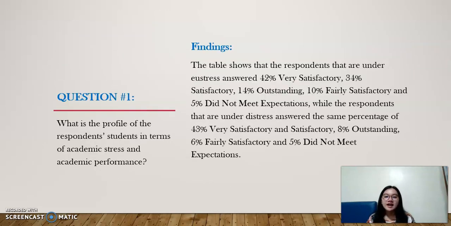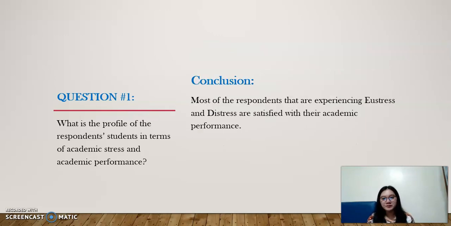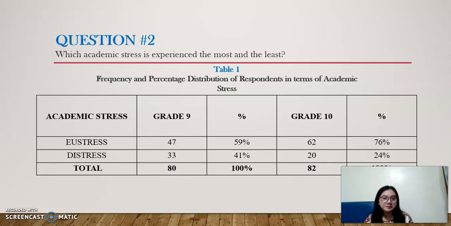For the findings, the table shows that the respondents that are under eustress answered 42% very satisfactory, 34% satisfactory, 14% outstanding, 10% fairly satisfactory, and 5% did not meet expectations, while the respondents that are under distress answered the same percentage of 43% very satisfactory and as well satisfactory, 8% outstanding, 6% fairly satisfactory, and 5% did not meet expectations. Conclusion: most of the respondents that are experiencing eustress and distress are satisfied with their academic performance.